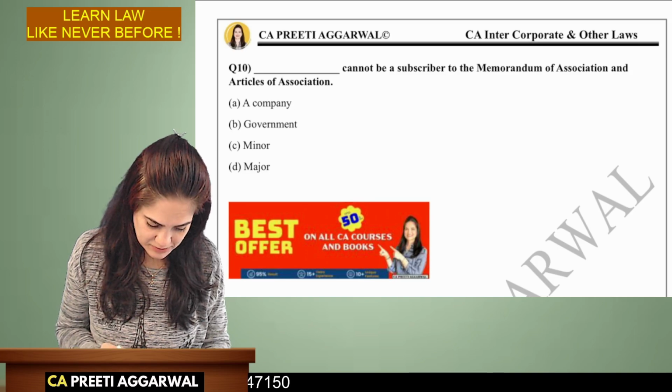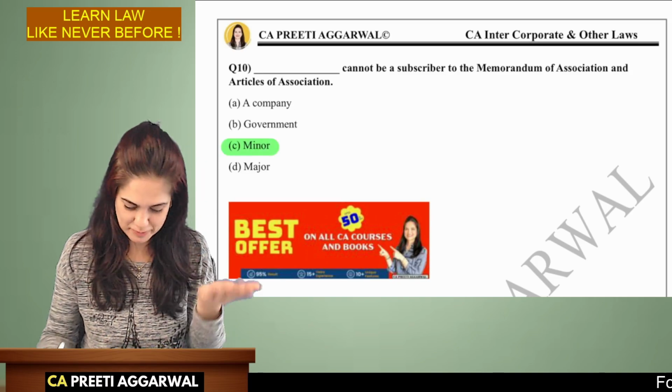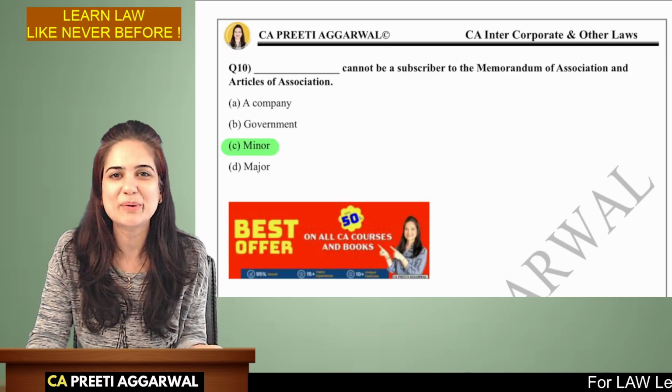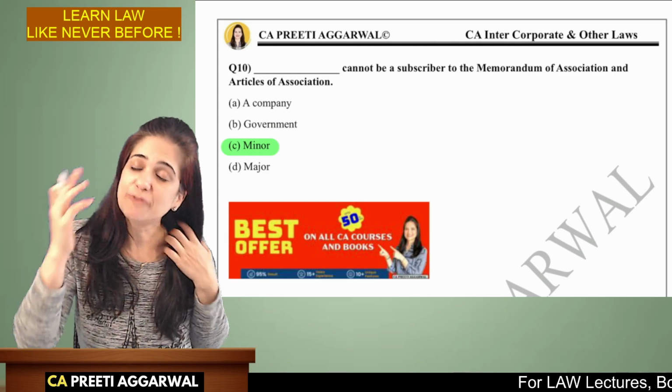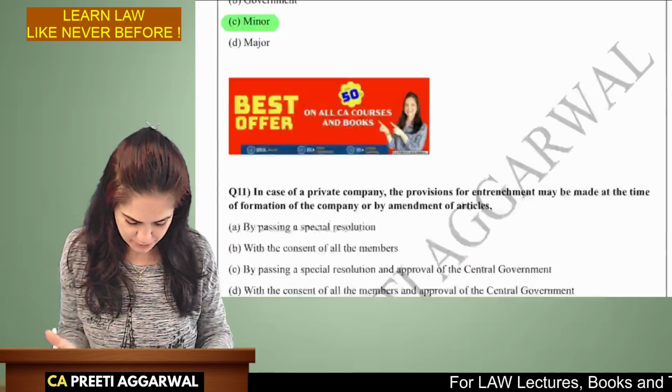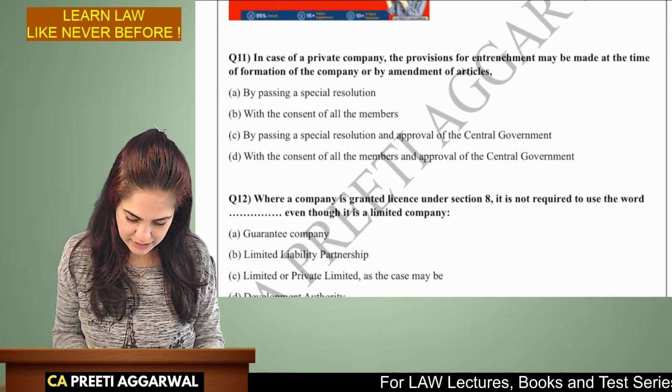A minor cannot be a subscriber because he is incompetent to contract. You cannot subscribe. Fully paid up shares can be transferred to a minor. In case of a private company, entrenchment.